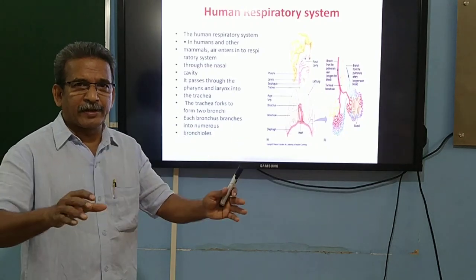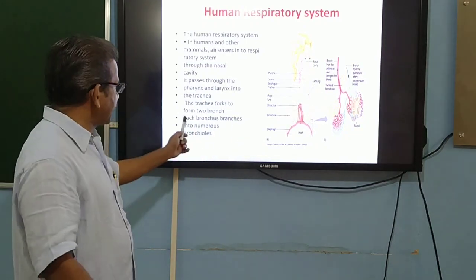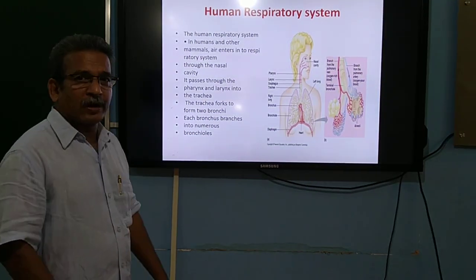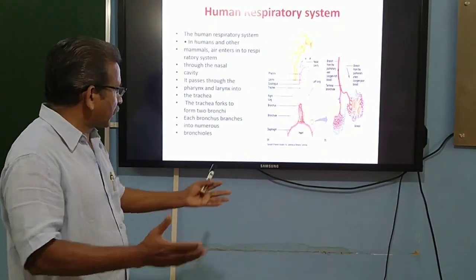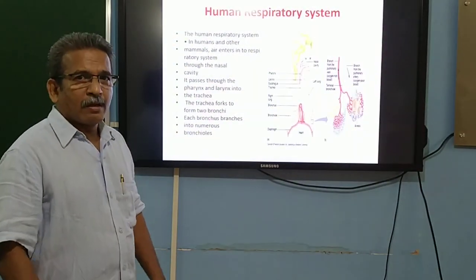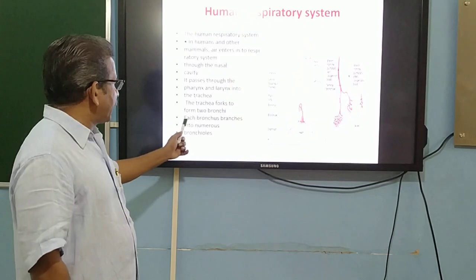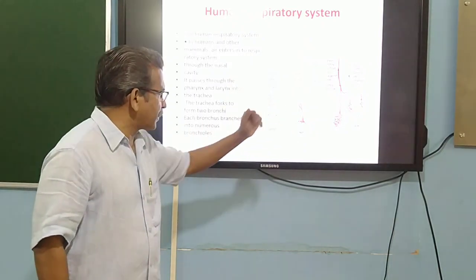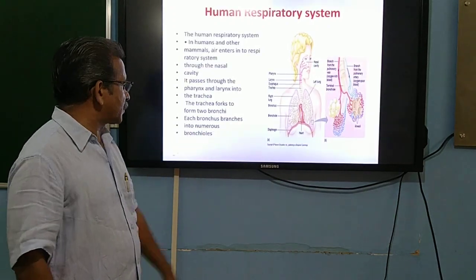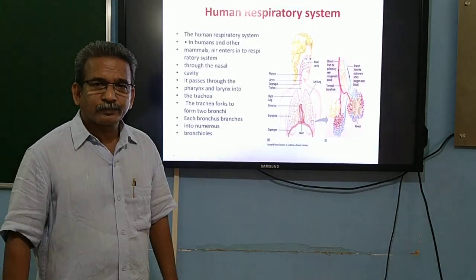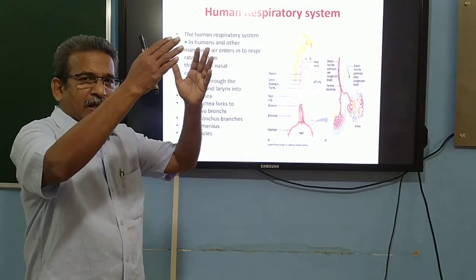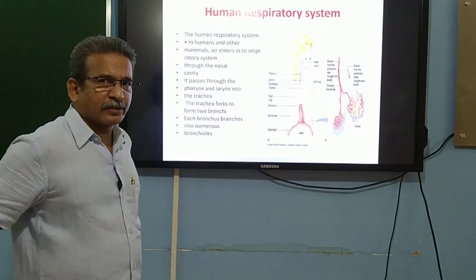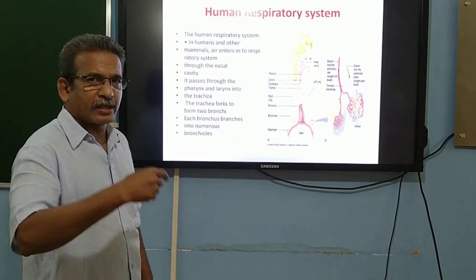Each of these branches we call a bronchus, together referred to as bronchi, and each bronchus branches into numerous smaller branches, which we call bronchioles. That is the arrangement of the different organs in our respiratory system.